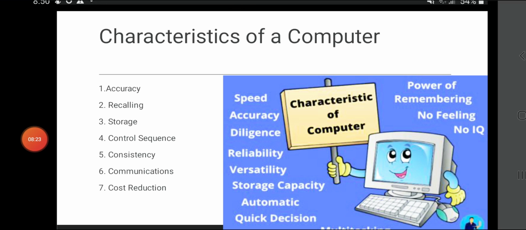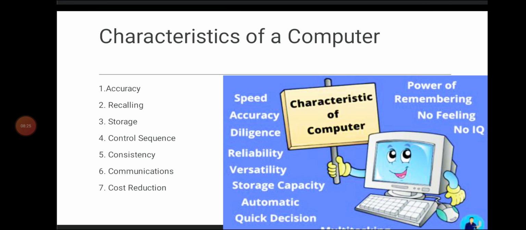The second one is recalling. A computer can recall the stored data and information when required. The data stored in the computer can be used at a later time. The computer can recall the required data in a few seconds.